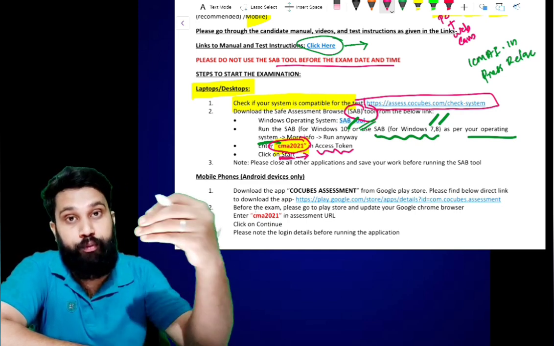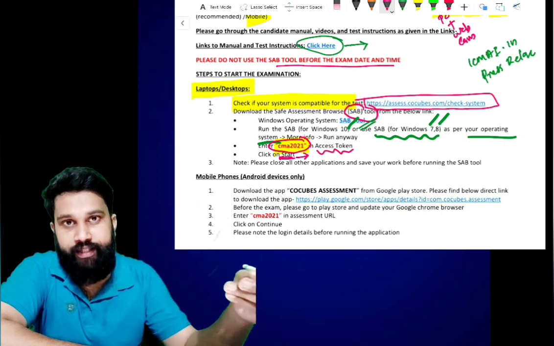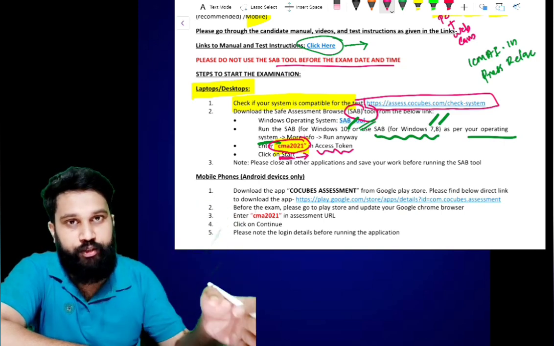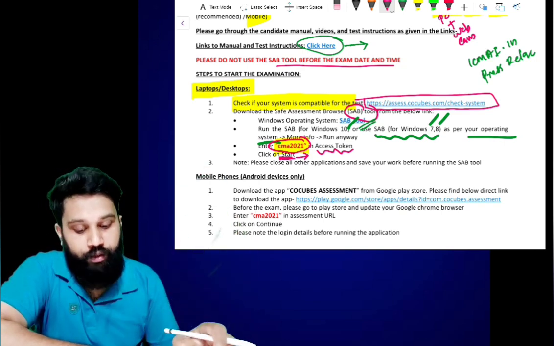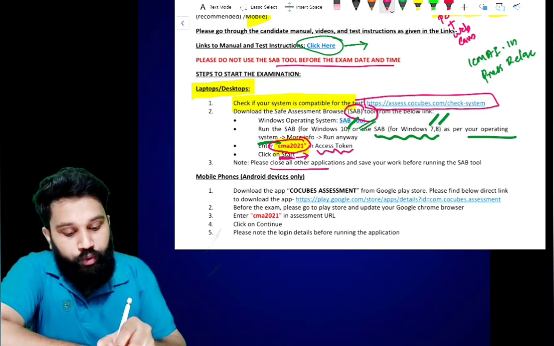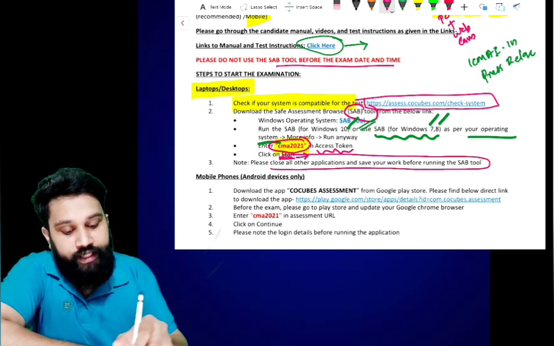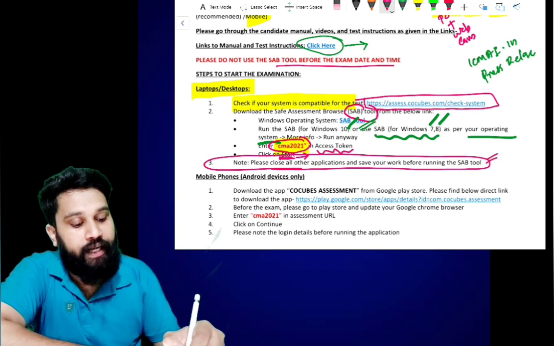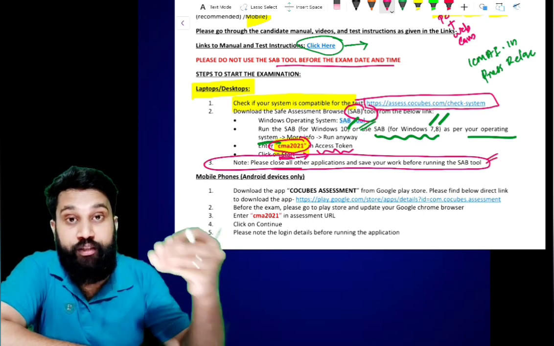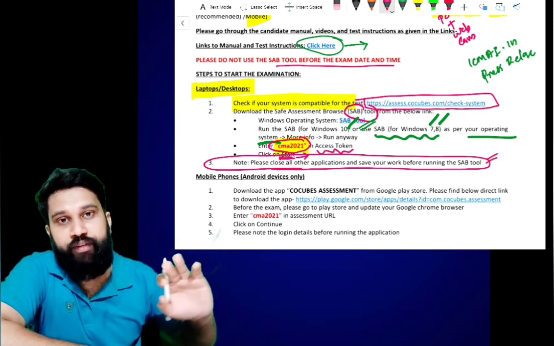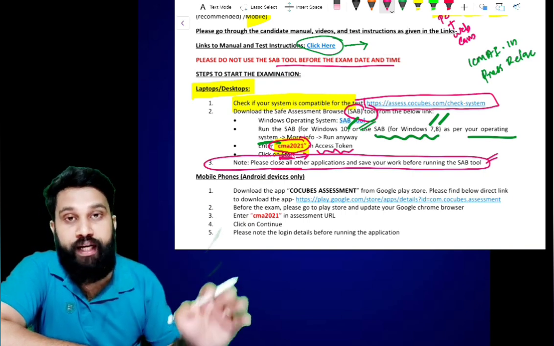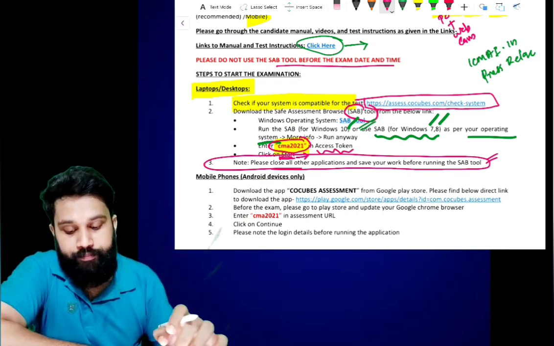After that, you have to upload your ID proof, etc., and you will be redirected to the questions. Please close all other applications and save your work before running the SAB tool, because after getting into the SAB tool, all other functions and windows will stop.